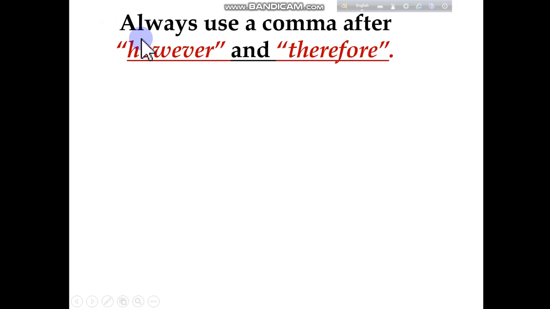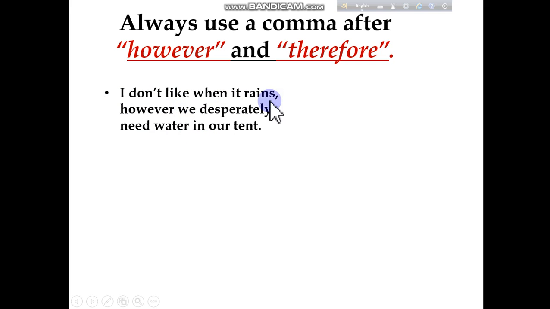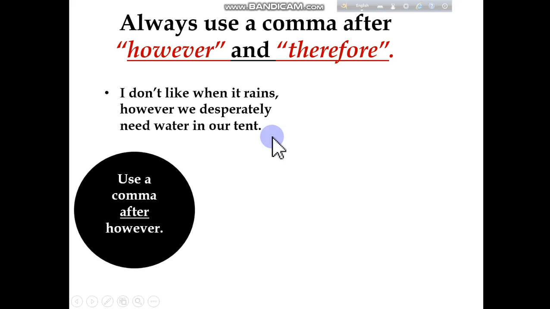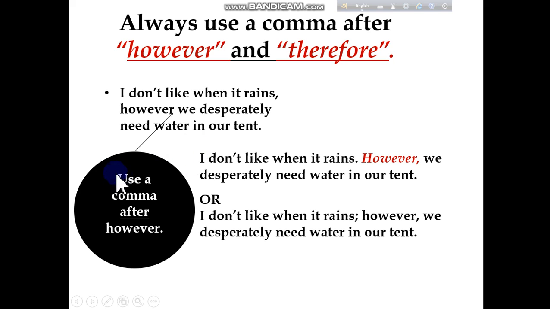Now you can see an exceptional example here. Always use a comma after however and therefore. As we often use this type of connectors in our sentences, we must use a comma. Let's see. I don't like when it rains. However, we desperately need water in our tent. Use a comma after however. It is unnecessary. You can see. I don't like when it rains. However, we desperately need water in our tent. Whenever you try to use connectors like however and therefore, you must use a comma. This is necessary.